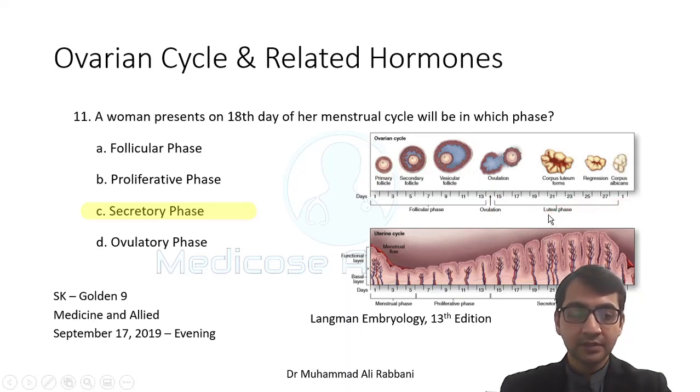So here the answer could have been luteal phase or secretory phase, and here you can see that the options are given mixed. They have given follicular phase at one point, proliferative phase at another, secretory phase at another, and again ovulatory phase. So you should make yourself familiar with the phases of the ovarian cycle, both from the endometrial perspective and the follicular perspective.